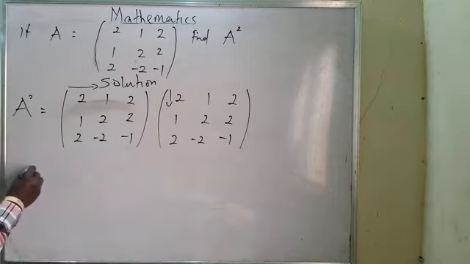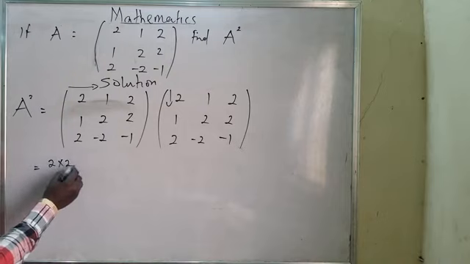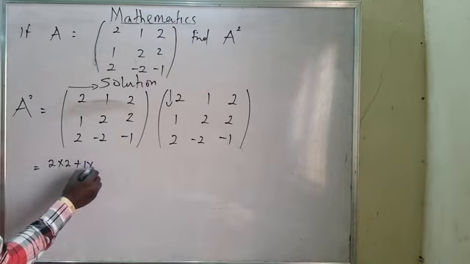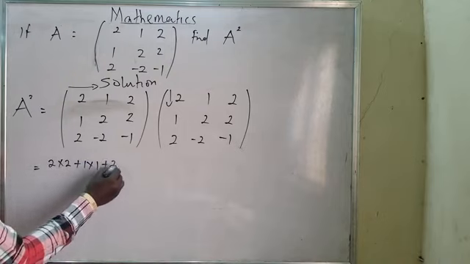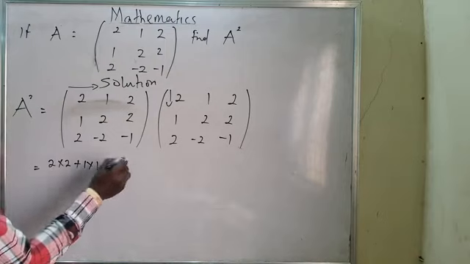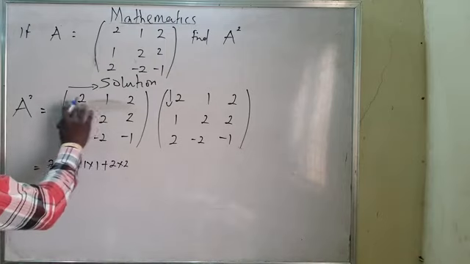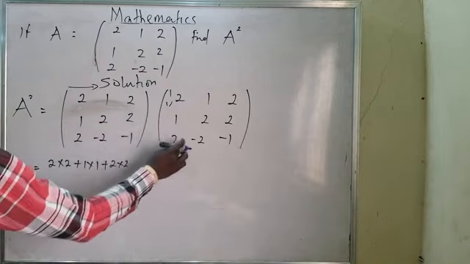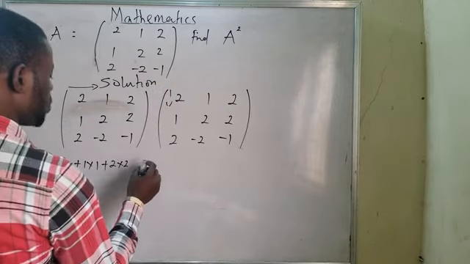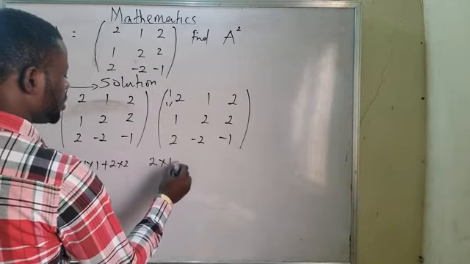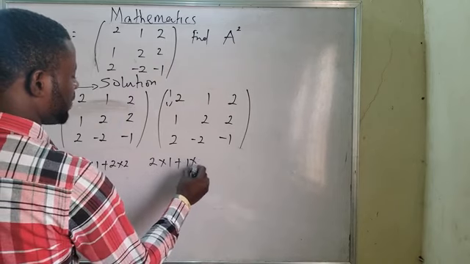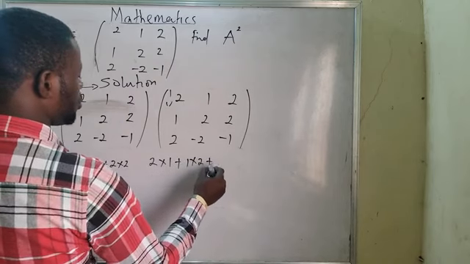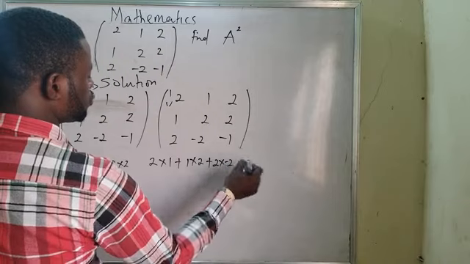Now, it means I will be talking about 2 multiplied by 2 plus 1 multiplied by 1 plus 2 multiplied by 2. This multiplied by everything that is there. I will move on to the next one: 2 multiplied by 1 plus 1 multiplied by 2 plus 2 multiplied by minus 2.